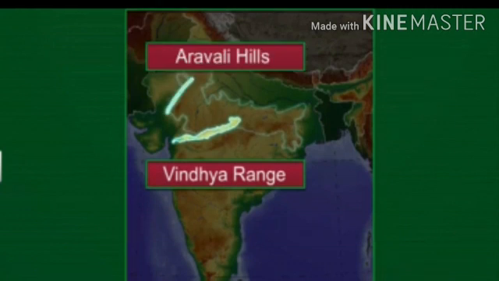Where? On the south. The Aravallis form the northwestern boundaries of these highlands.